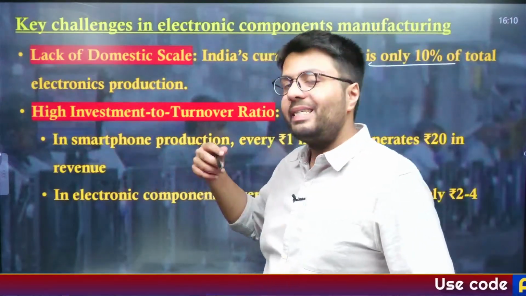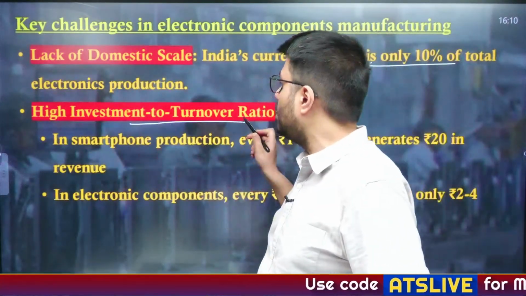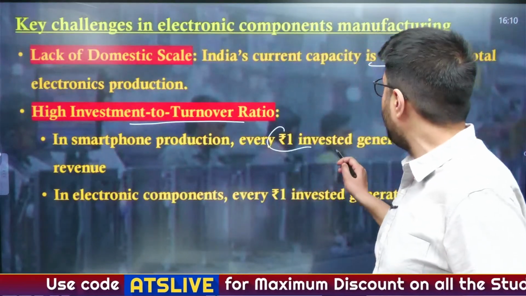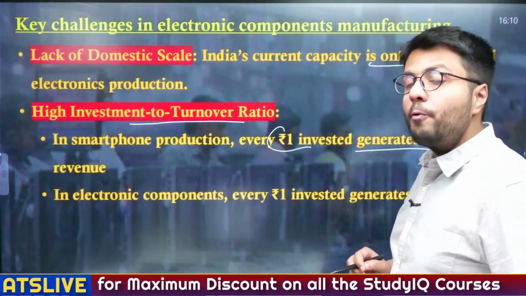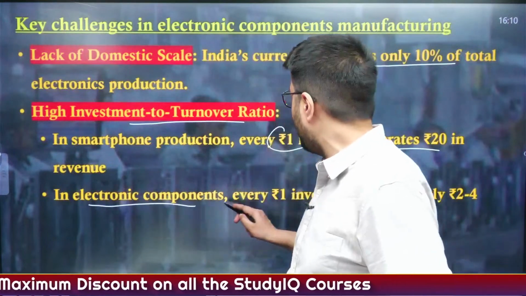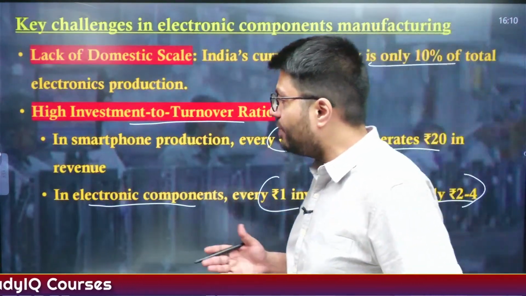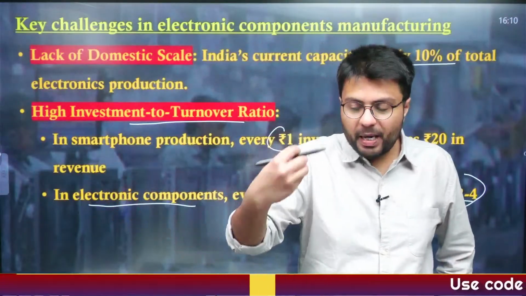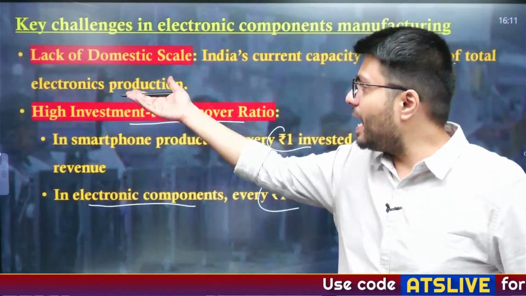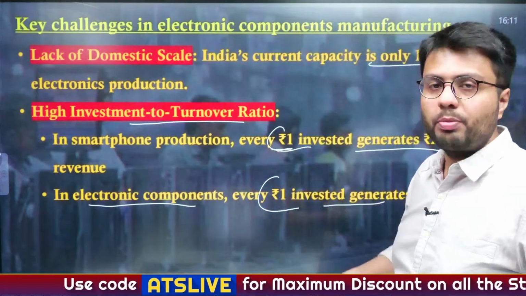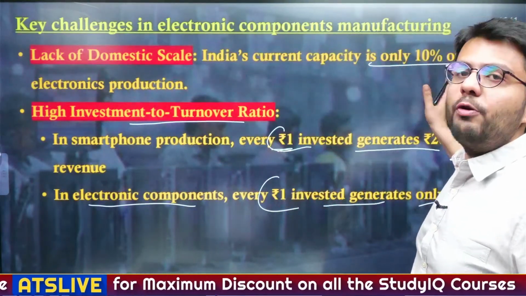Also, the electronic sector has a very high investment to turnover ratio. For example, in smartphone production, every 1 rupee invested generates 20 rupees in revenue, whereas in electronic components, every 1 rupee invested generates only 2 to 4 rupees revenue. So understand, per capital, if you invest it, you get more return in smartphone production. That is, for every 1 rupee invested in smartphone production, you'll get 20 rupees in revenue.